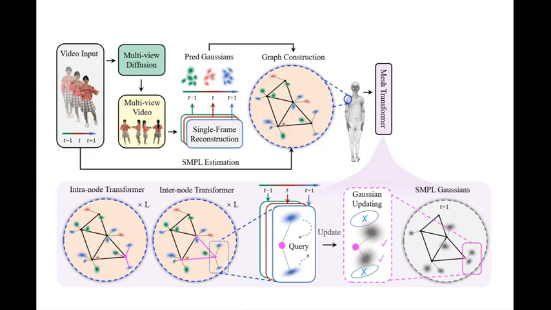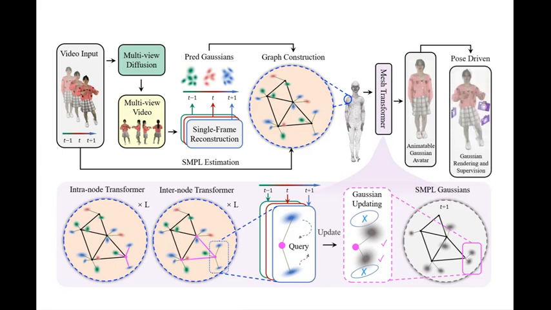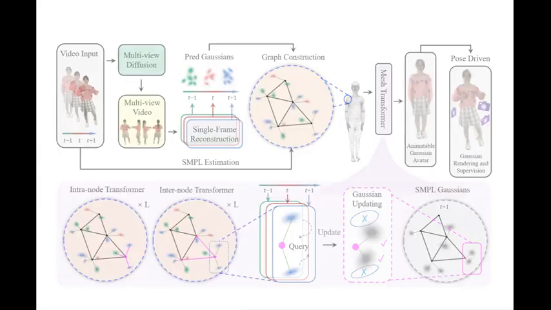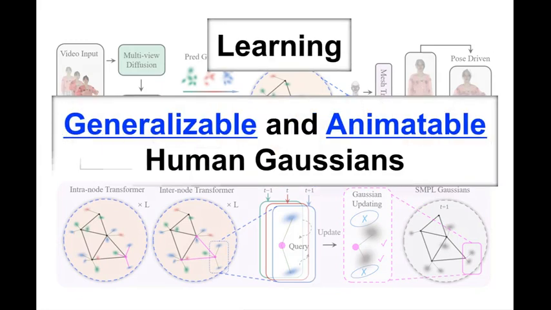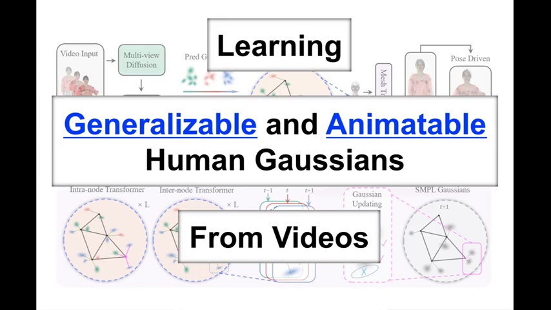After that, one frame is selected as a basis for the final Gaussians. Their features query the SMPL vertex features and get updated. They are bound to the SMPL, forming an animatable avatar which can be driven by pose parameters. This is the overall method of our learning generalizable and animatable human Gaussians from video.